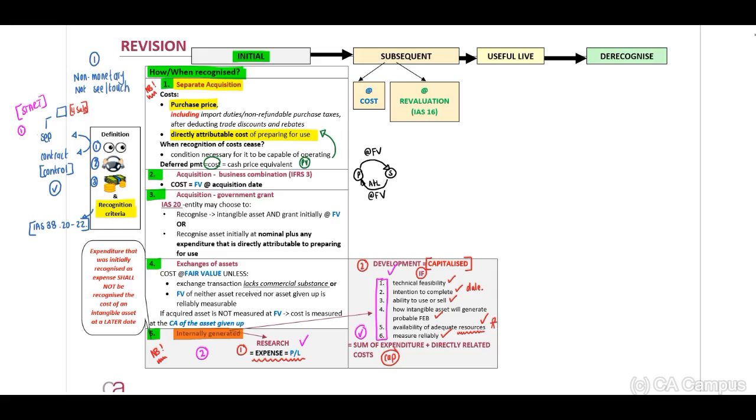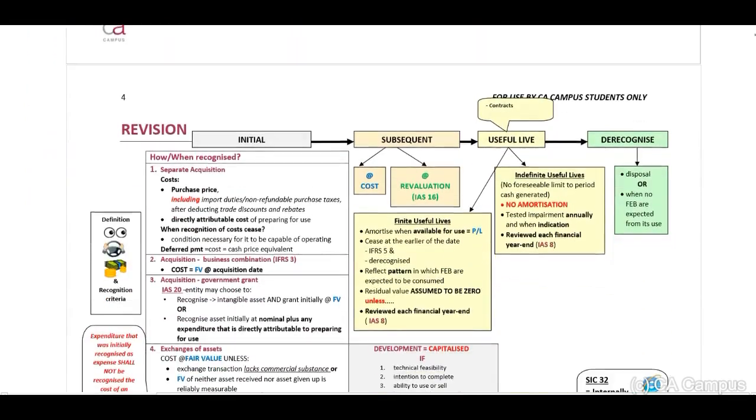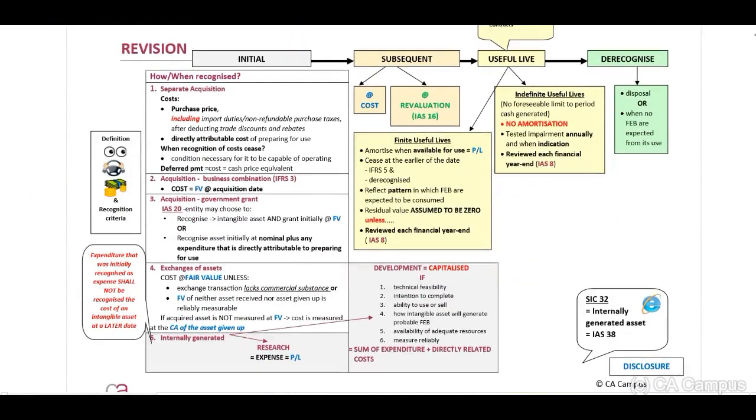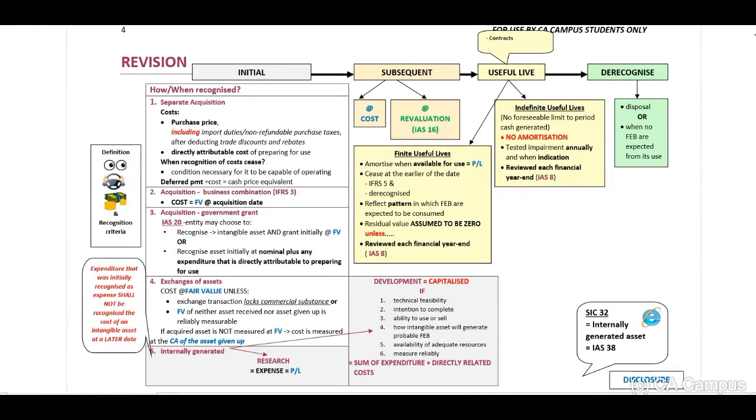Subsequent measurement. Now, when we look at our subsequent measurement, you can recognize the asset either at cost or in terms of our revaluation model. Now, remember, revaluation will not be tested, but I'm pretty sure that you can remember this based on your third-year knowledge. I want to move to our useful life. Now, an intangible asset can either have a finite useful life or an indefinite useful life.